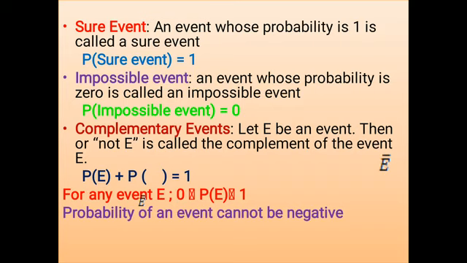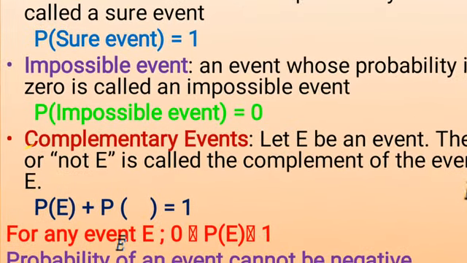When you do more problems, you will understand that concept more clearly. Remember, what is a sure event? A sure event means an event whose probability is 1. An impossible event is one which cannot occur, which cannot happen. An event whose probability is 0 is called an impossible event. So the probability of a sure event is 1 and the probability of an impossible event is 0.